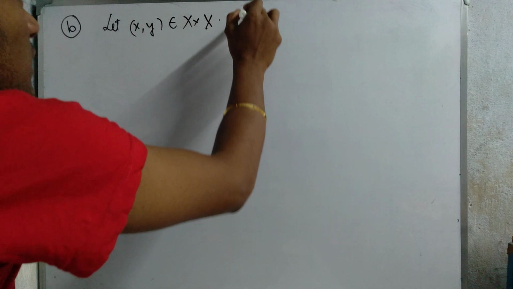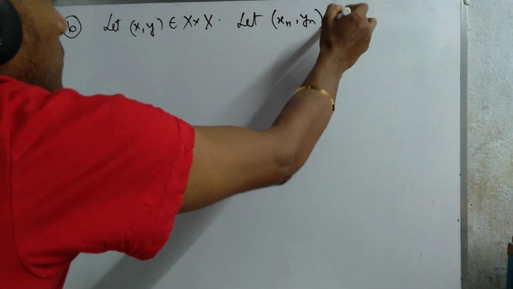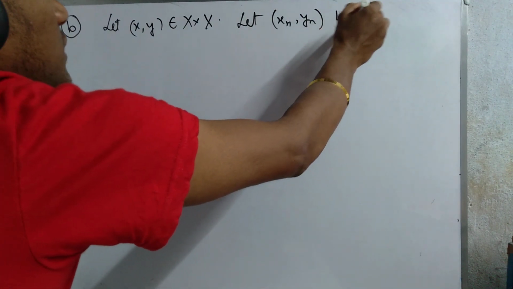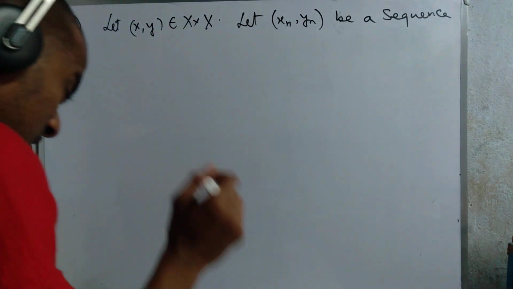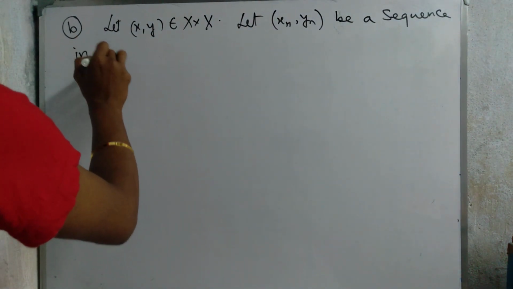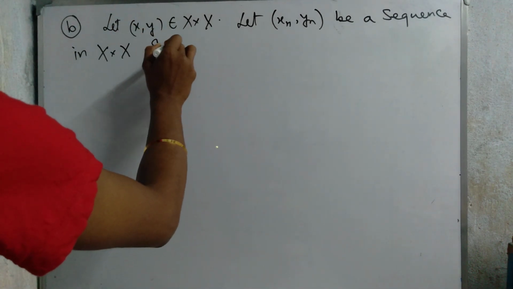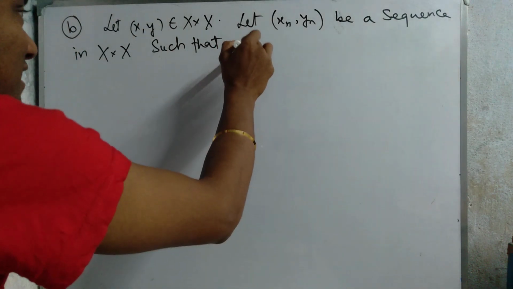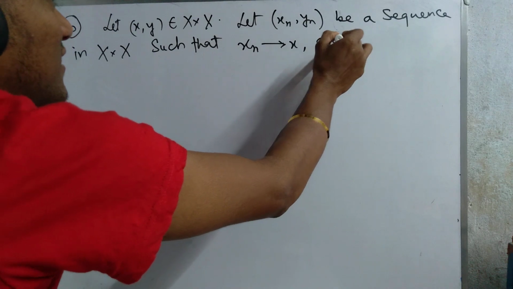Okay, let (x_n, y_n) be a sequence in X cross X such that x_n tending to x and y_n tending to y.